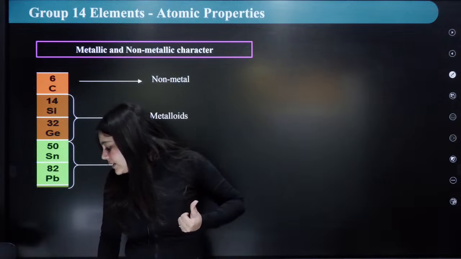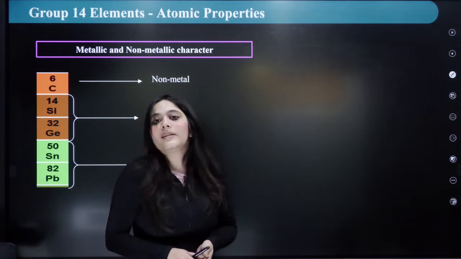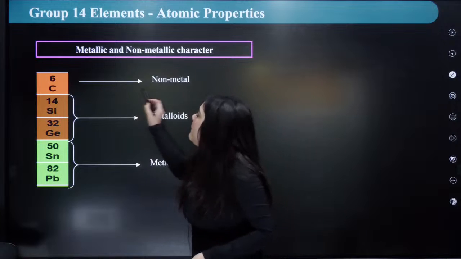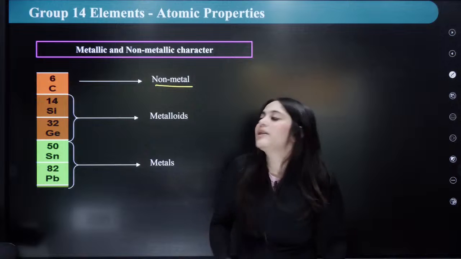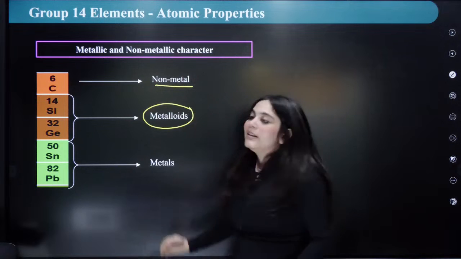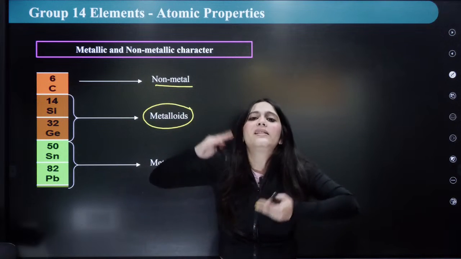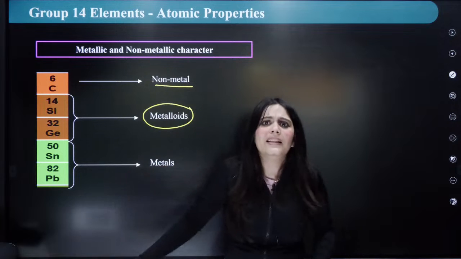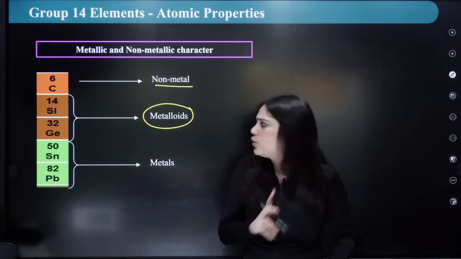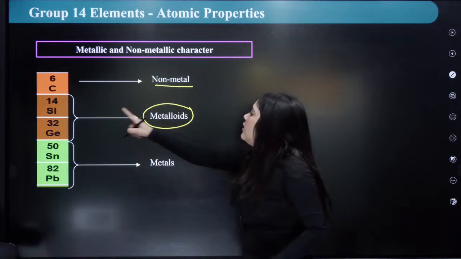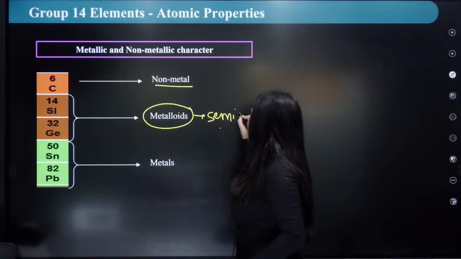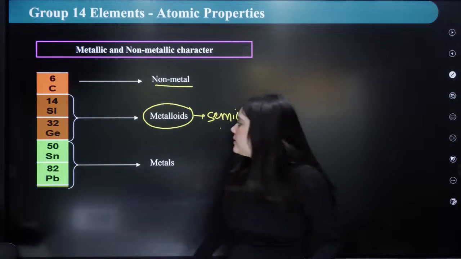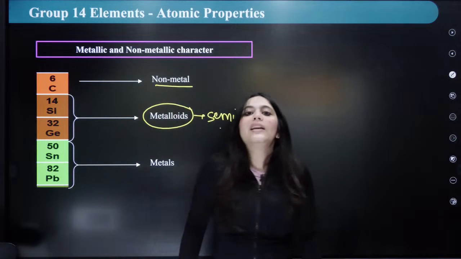Now next is electropositive character, which is a metallic character that we're going to discuss. Carbon is a non-metal. Silicon and germanium are metalloids. First time metalloids are introduced. Their properties are in between metals and non-metals. You have been studying this since your 9th class. I'm not going to explain what metalloids are right now. Silicon and germanium are used in the semiconductor industry. Very, very important use. They are used to make semiconductors, and your tin and lead are actually metallic.